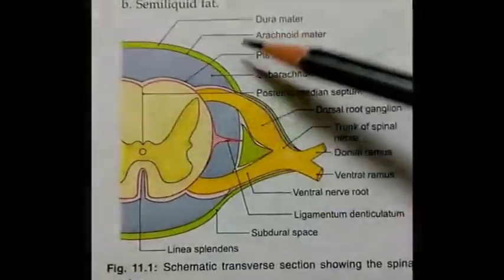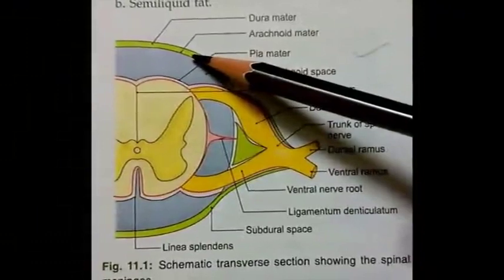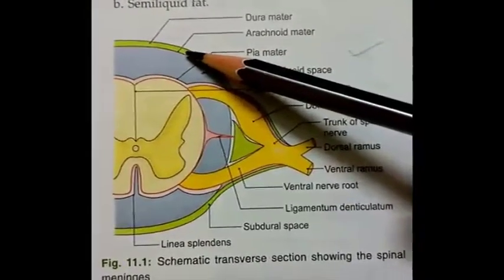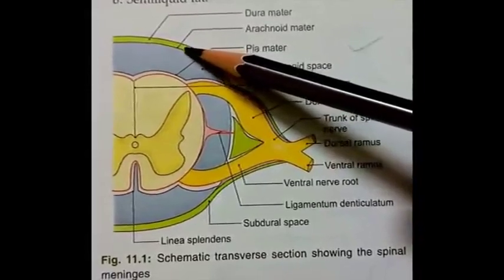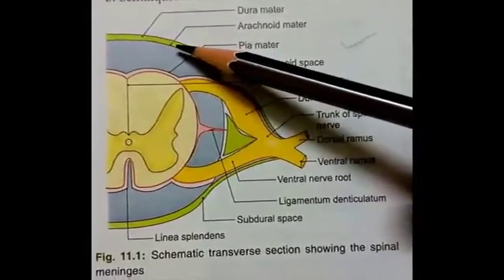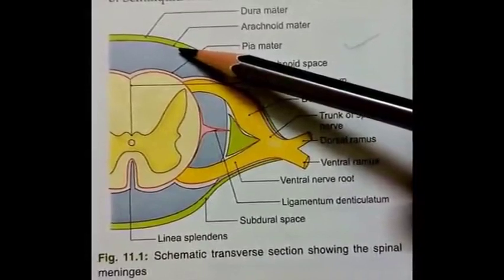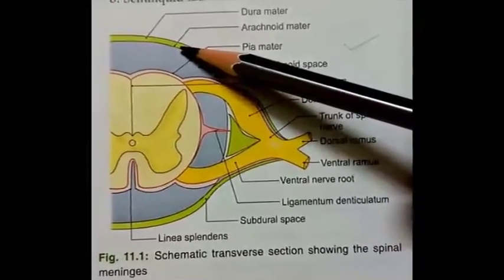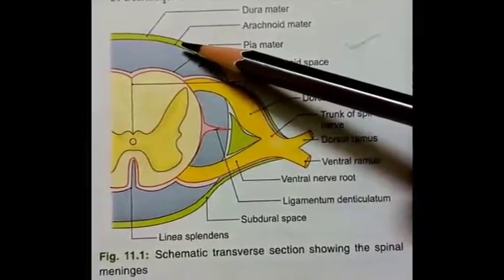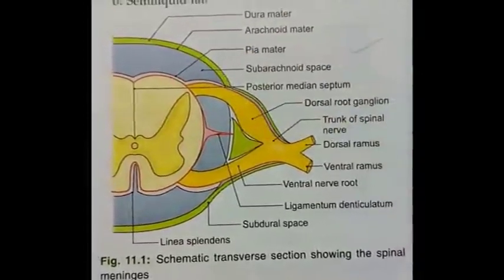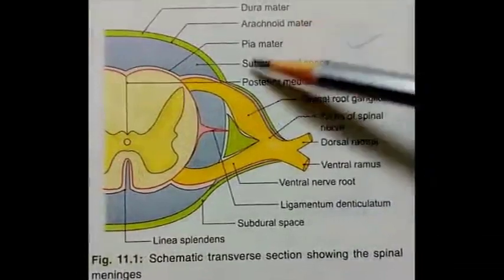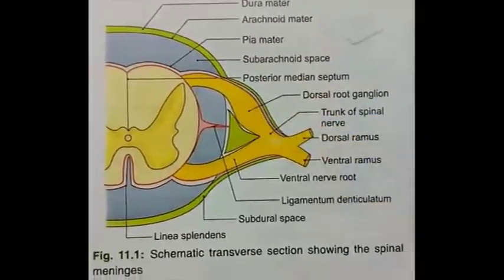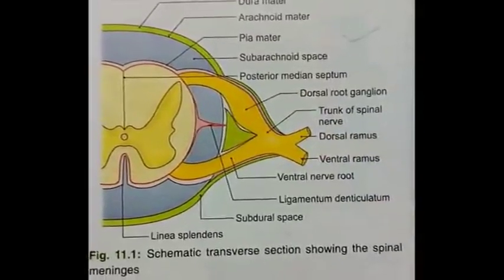Subdural space. Subdural space is a potential space or capillary space, means a narrow space present between the dura mater and the arachnoid mater. It contains a thin layer of serous fluid. The space permits movement of the dura mater over the arachnoid mater. This space is continued for a short distance over the nerve roots of the spinal nerve.